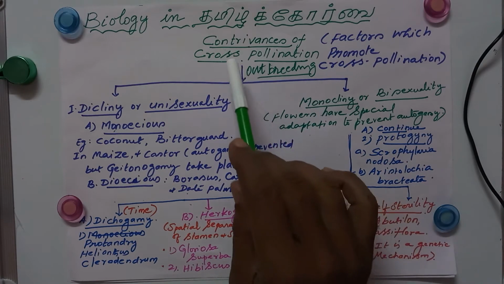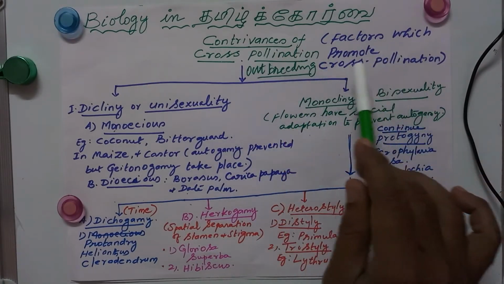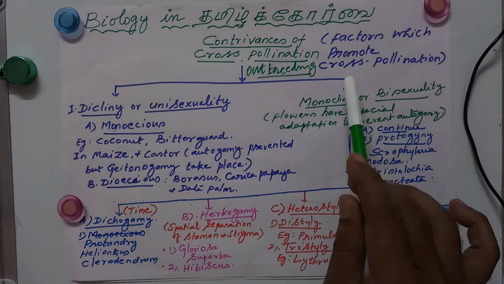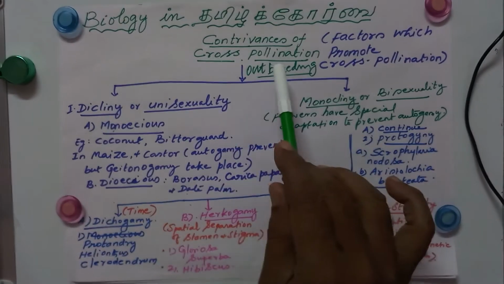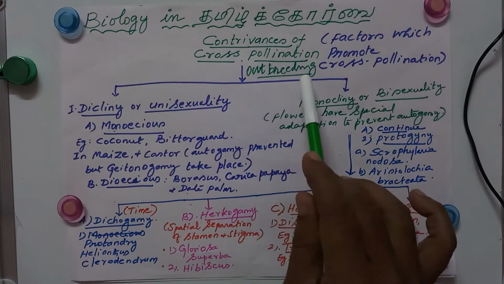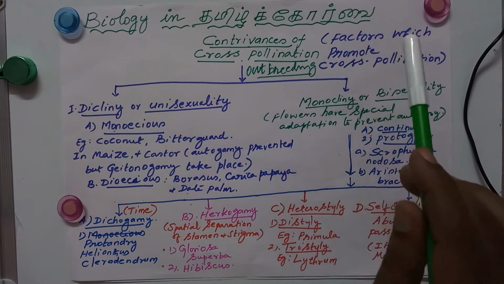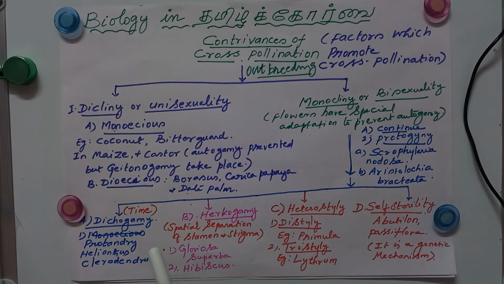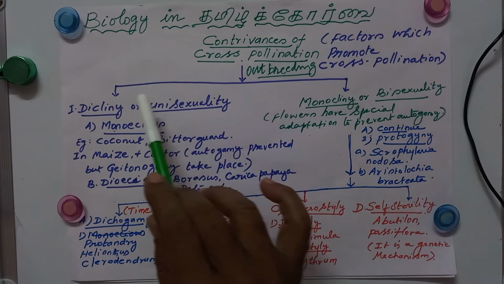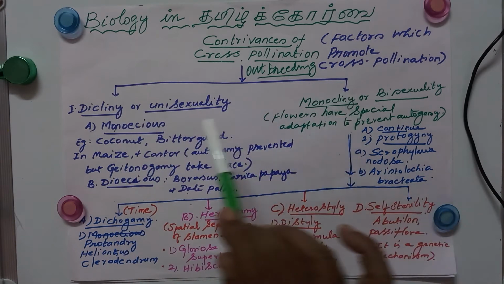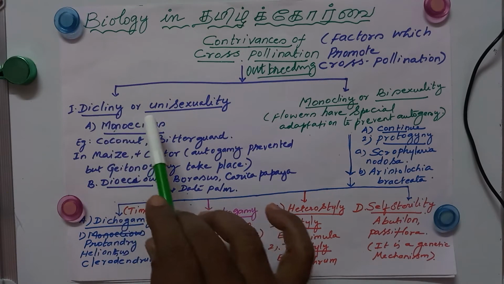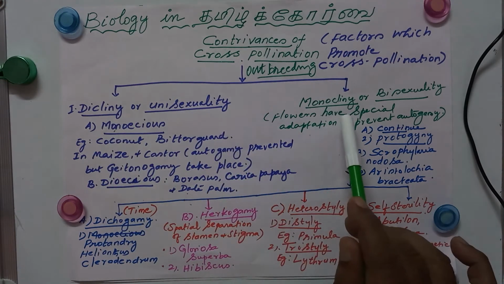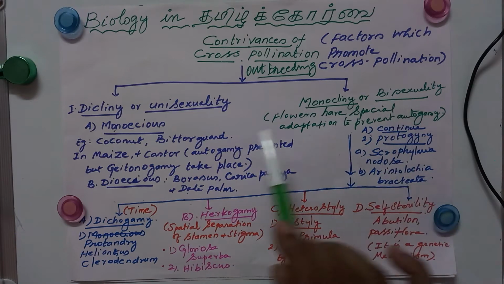Okay, now contrivances means factors which promote cross pollination, right? Cross pollination is otherwise called outbreeding. So the factors which promote cross pollination mean they prevent self pollination. Okay, the factors are broadly classified into dicliny or unisexuality, and on the other side monocliny or bisexuality.